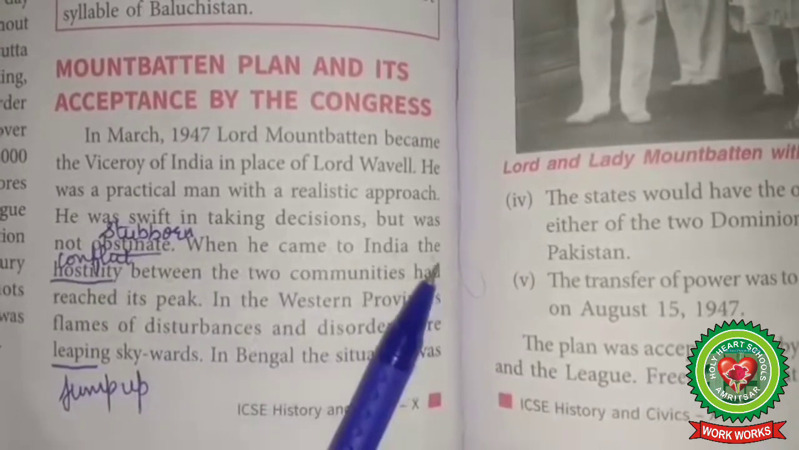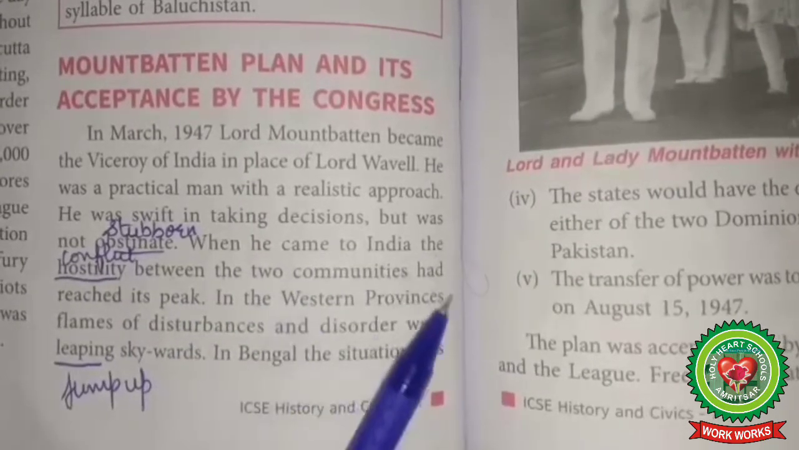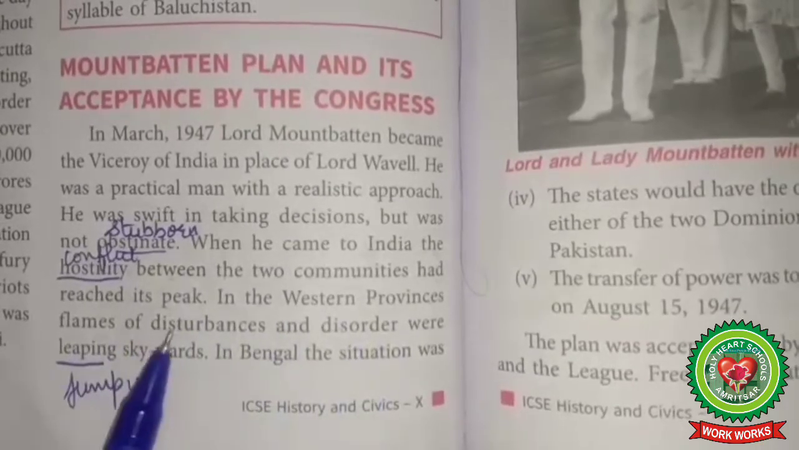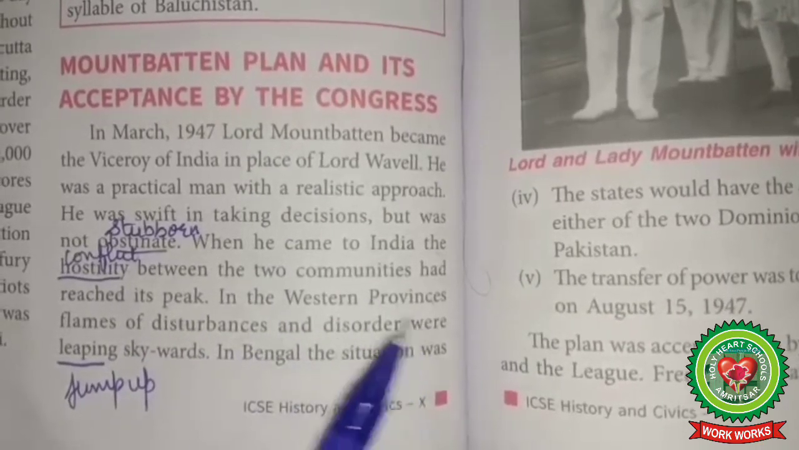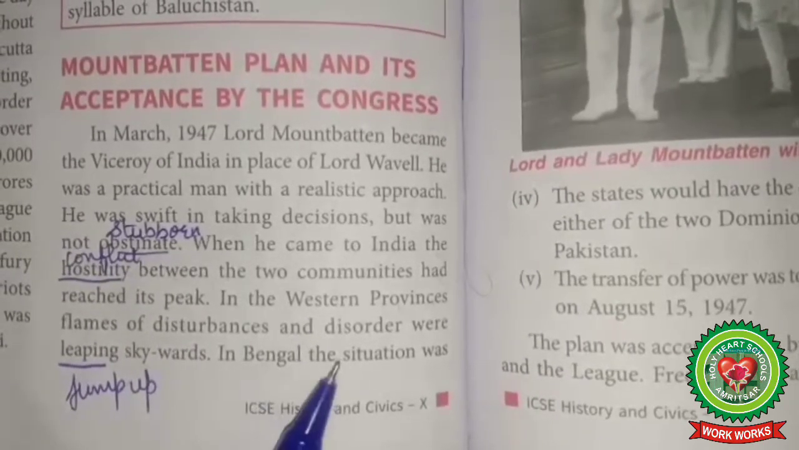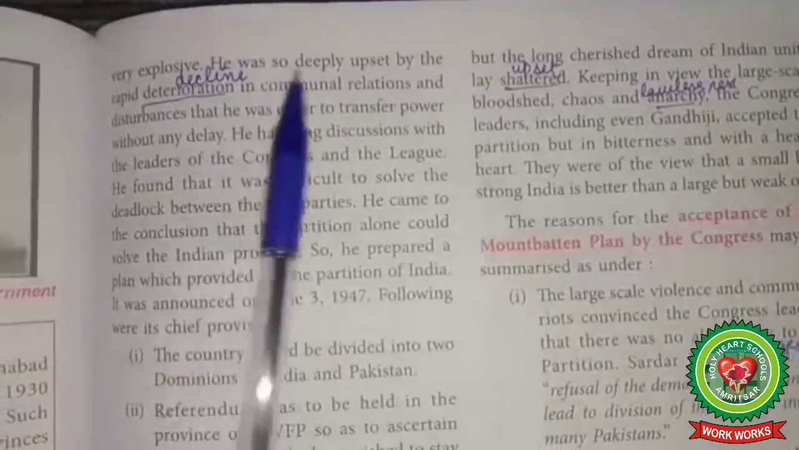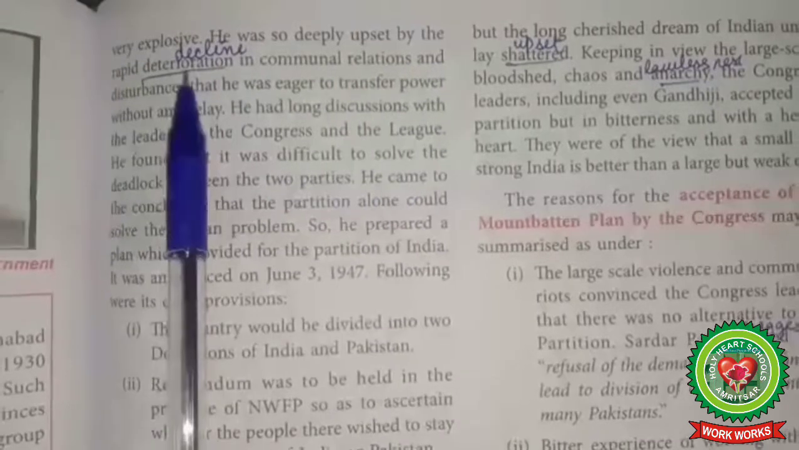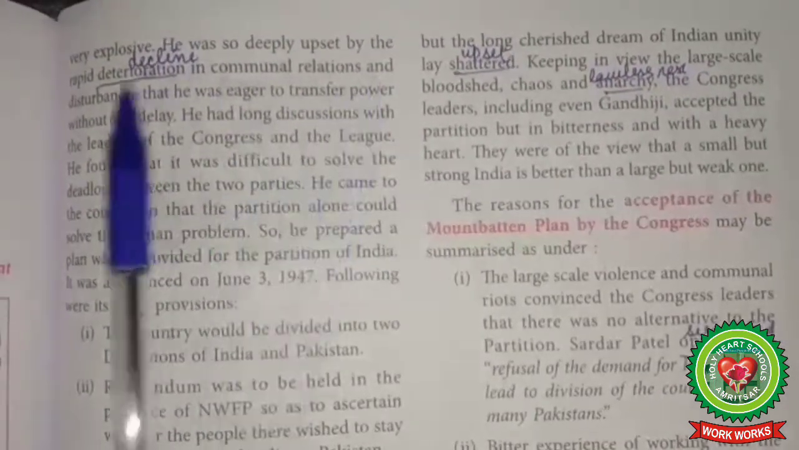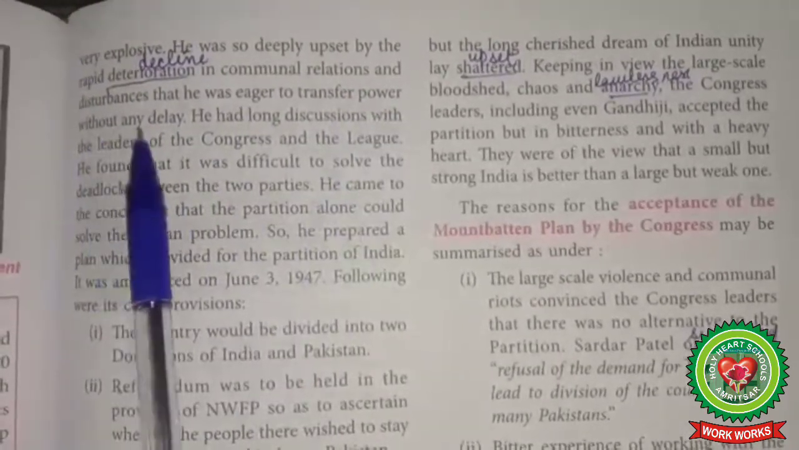When he came to India, the hostility, means conflict, between the two communities had reached its peak. In the western provinces, flames of disturbances and disorder were leaping, means jumping up skywards. In Bengal, the situation was very explosive. He was so deeply upset by the rapid deterioration, means decline, in communal relations and disturbances that he was eager to transfer power without any delay.